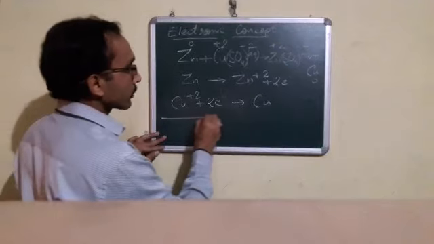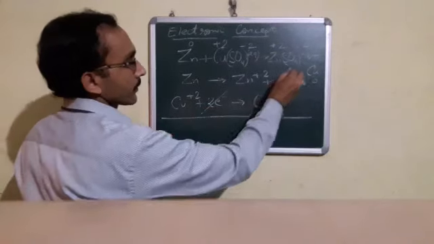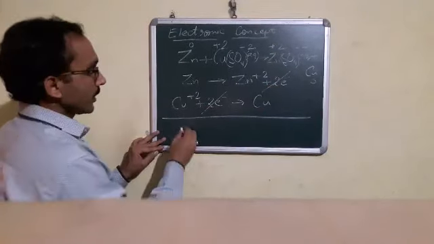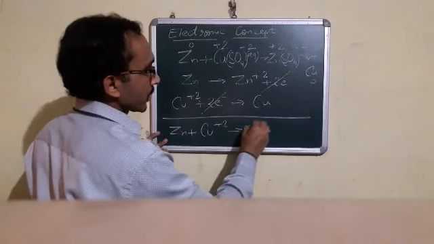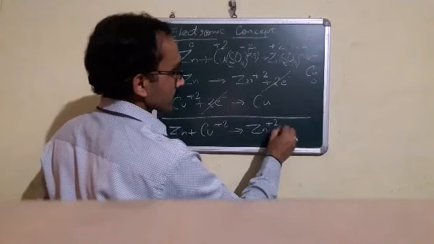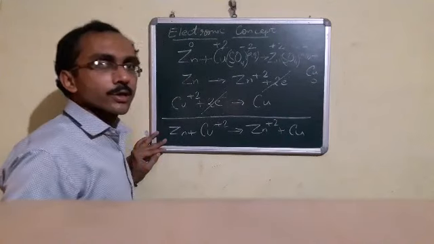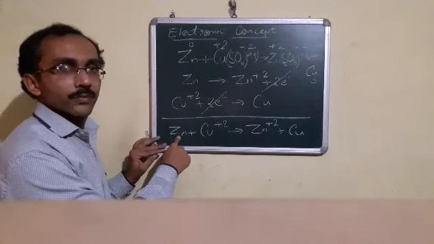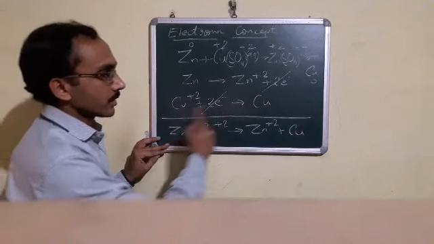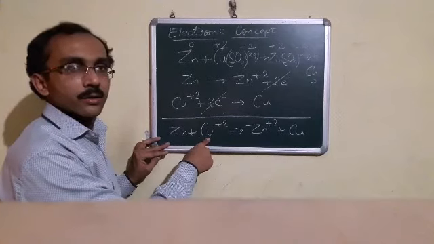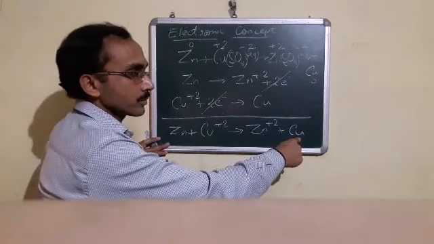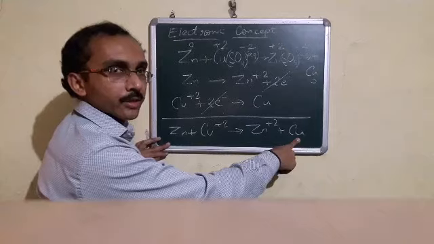Now, if we add both the equations, the electrons cancel. In that case, Zn plus Cu+2 gives Zn+2 plus Cu. What it shows is that zinc metal, when it loses 2 electrons, converts into zinc cation, and when copper cation gains 2 electrons, it converts into copper in the elemental form.